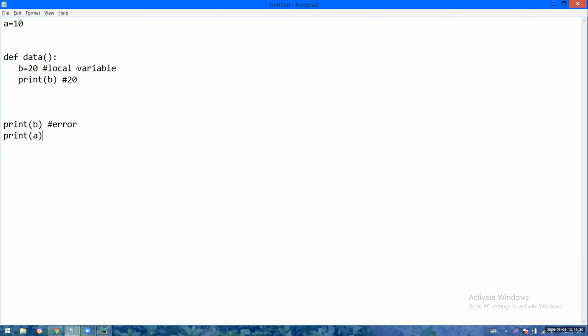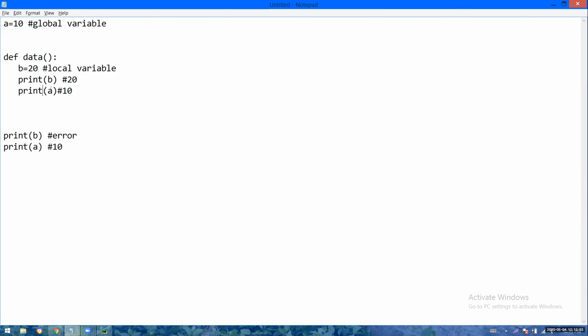Okay. Now, if I write print a, 100% the value 10 will be printed. Here also 100% the value 10 will be printed. See, this is a global variable. This is like Modi, known inside the company, outside the company, wherever. You haven't put this variable inside any block. You have just written it at the top. It is not inside any block, so throughout the program that variable is recognized.